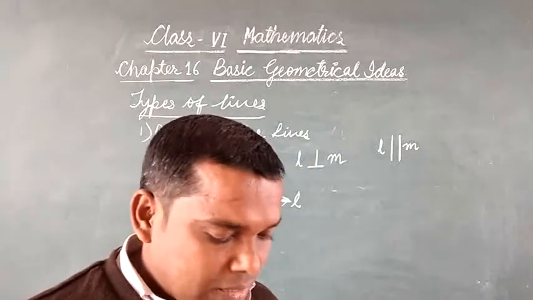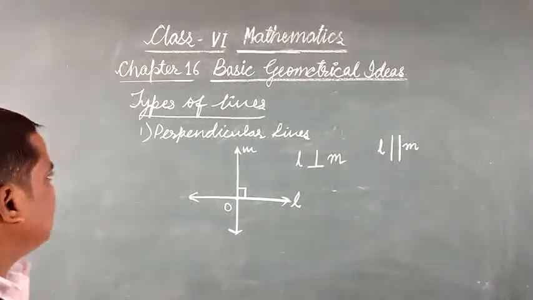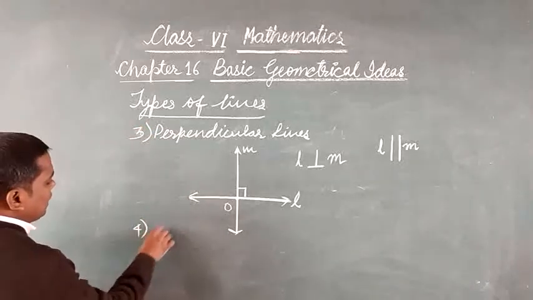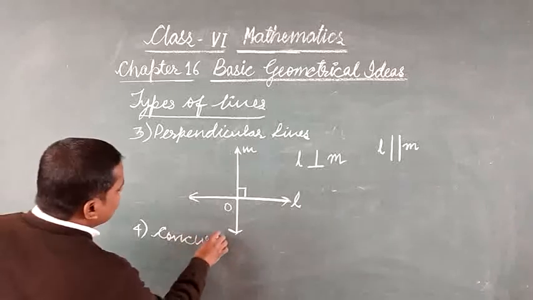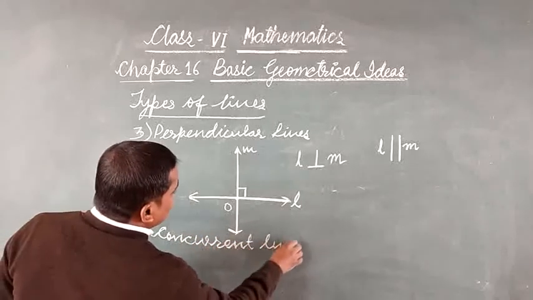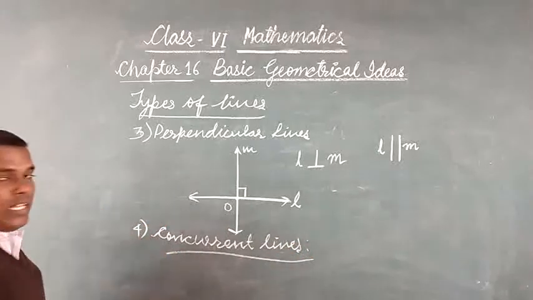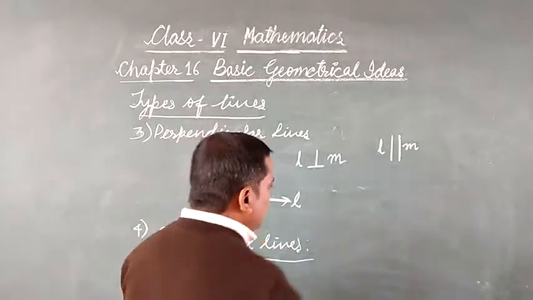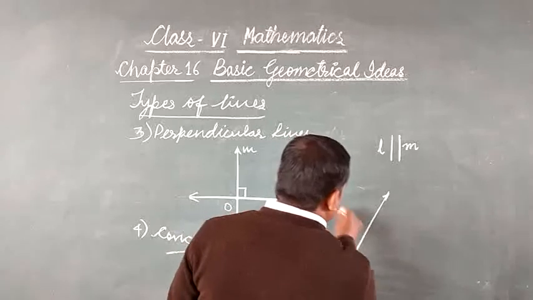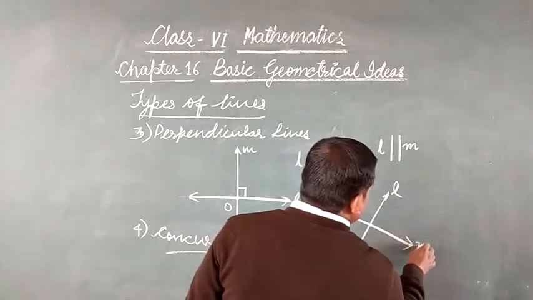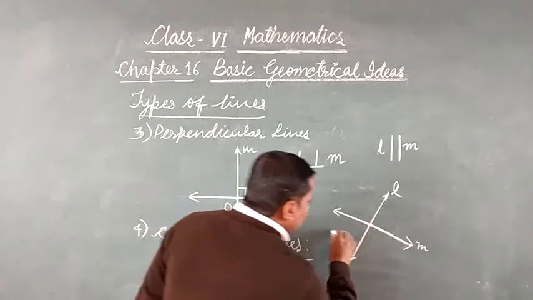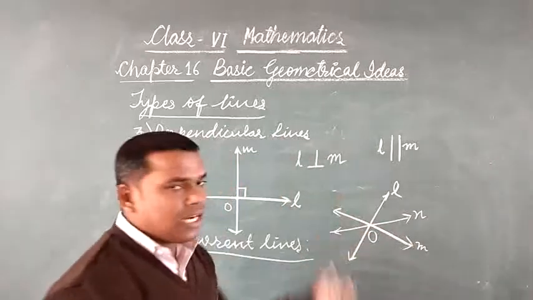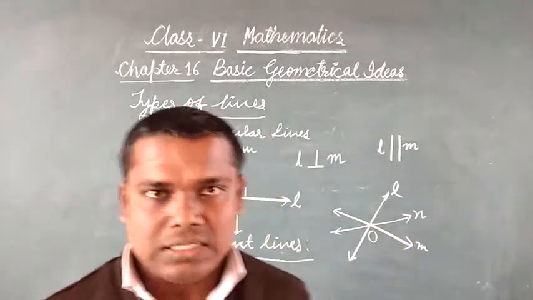Now the fourth one, concurrent lines. When more than two lines intersect at one point, suppose line L, line M intersect at this point, and another line N also intersects at this point O, then these lines are called concurrent lines.